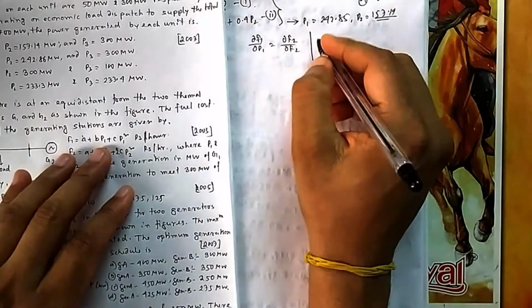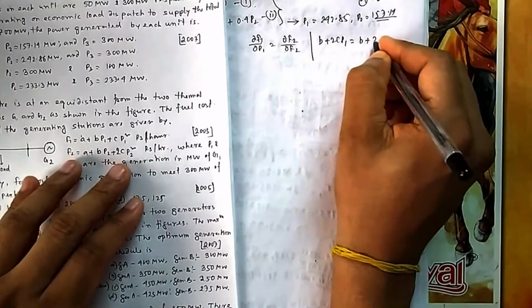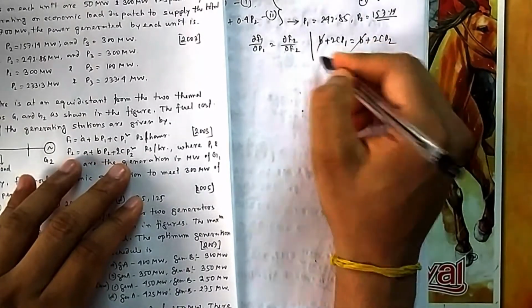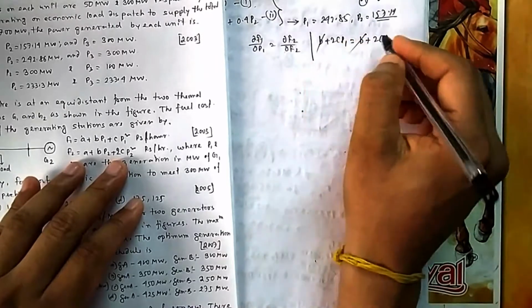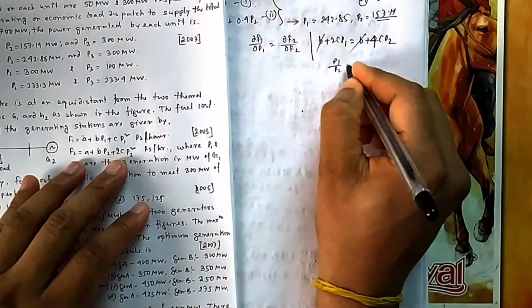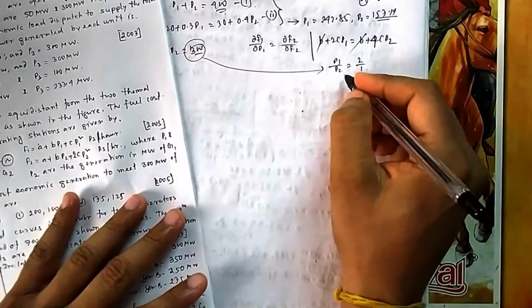So if you differentiate it, this is B plus 2CP1 should be equal to B plus 2CP2. So B and B get cancelled, C and C get cancelled. This is 4CP2. So you will have P1 by P2 equal to 2:1 ratio. So you divide 300 in 2:1 ratio. No need to use formula also.